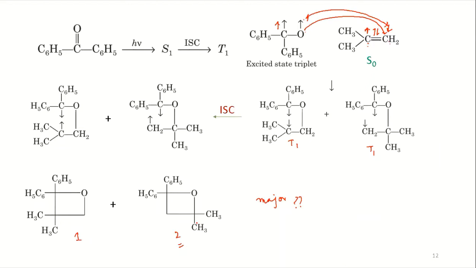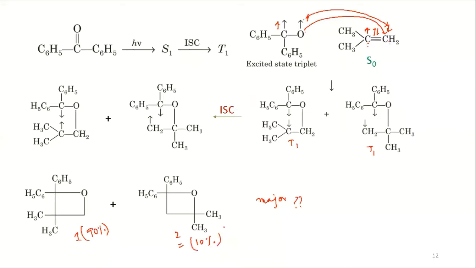So should I tell what is the correct answer, or will somebody still try to justify? None of you? Sir, 1. So what is the reason behind you, I mean, for 1 to be the correct answer? The correct answer is 1. So you have 90% formation of 1 and 10% of 2.